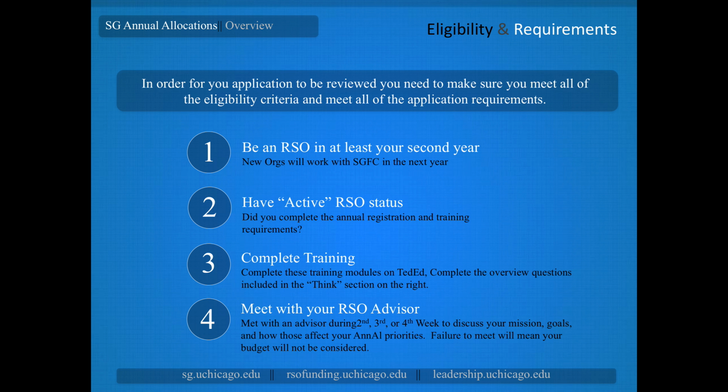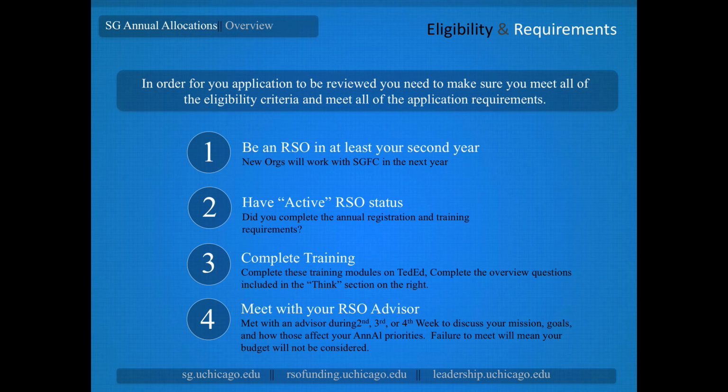The next step is to complete ANL training, which you're working on right now. A member of your team will need to complete the TED Ed module training associated with this video and complete all of the questions included in the Think section to the right of the screen. Each organization will need to have a representative complete the training, and each completion will satisfy the training requirement for only a single organization. You will not be able to confer completion credit across multiple organizations from a single submission.